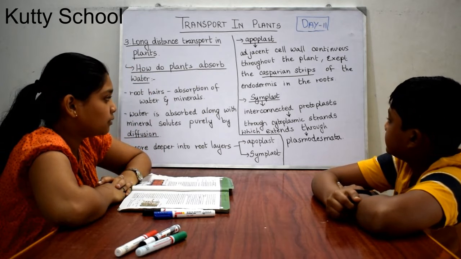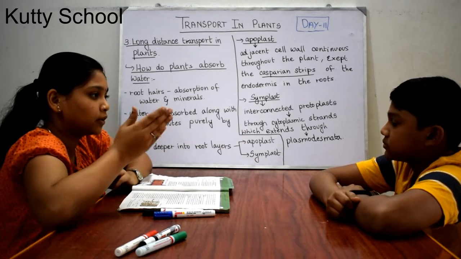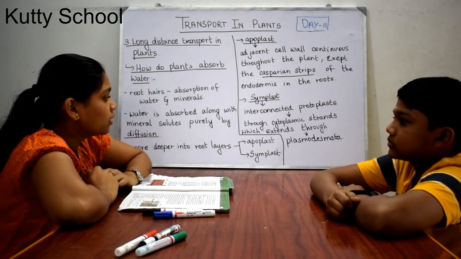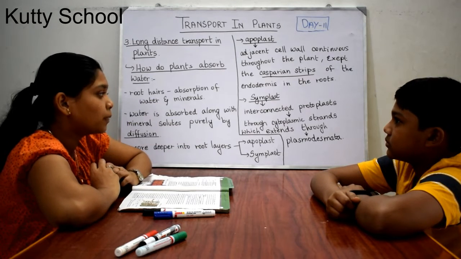The next pathway is the symplast pathway, where protoplasts are interconnected from one to the other through cytoplasmic strands which extend through plasmodesmata.